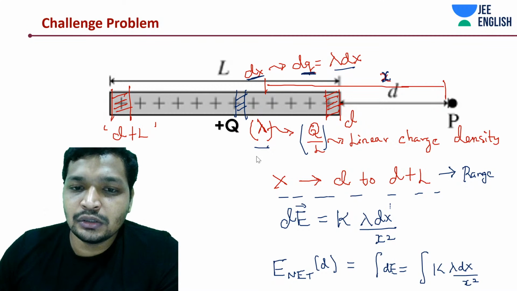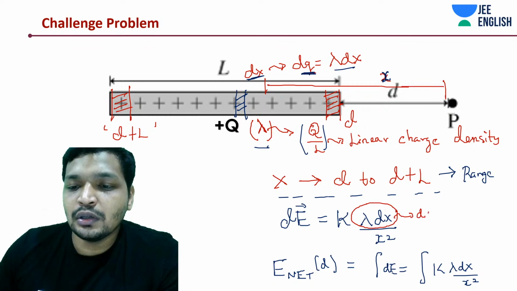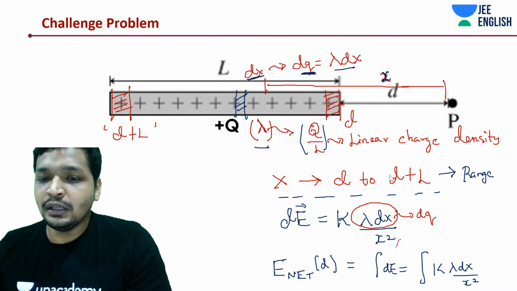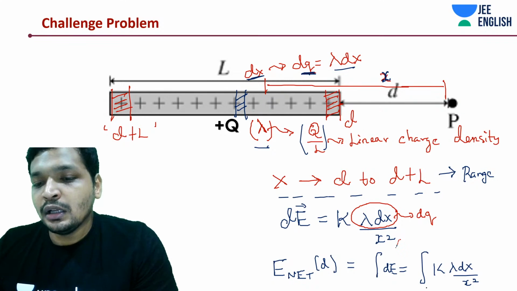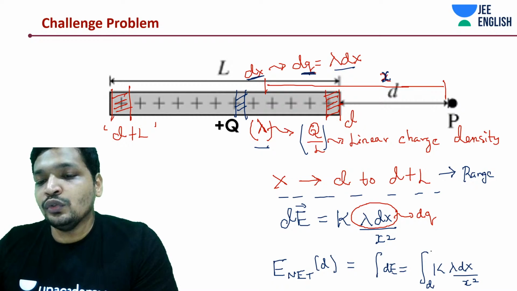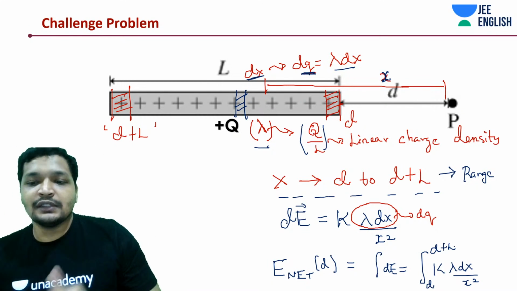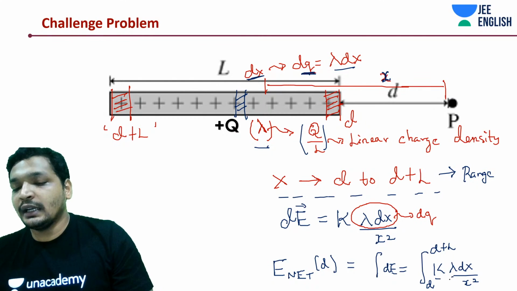The range would be from d to d plus l. The integration is very simple: 1 by x square dx. k and lambda are constant.